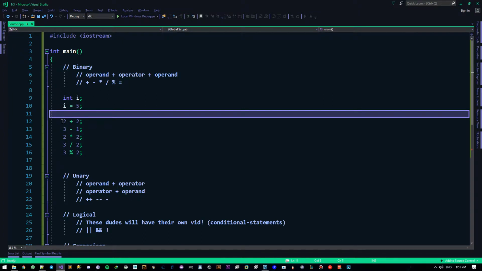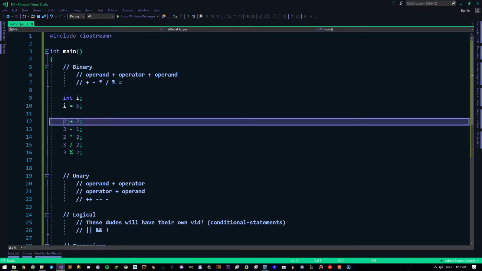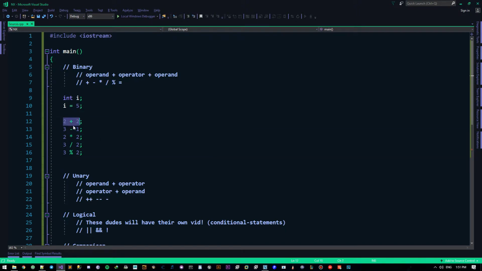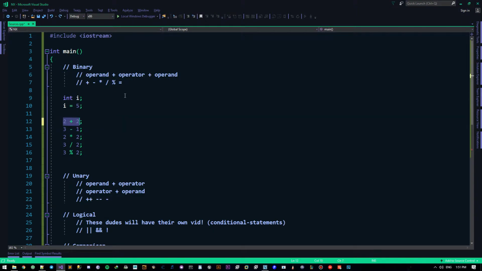Now these guys right here are pretty useless. So if I evaluate this manually, 2 plus 2 is 4. And this is the same as writing 4 semicolon right here. It accomplishes nothing, it does nothing, it has absolutely no use. So let's just not do that, alright?